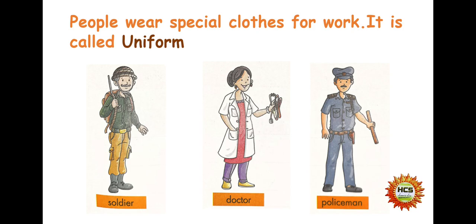Look at the uniform of a soldier. The soldier is wearing a uniform. The second picture is of a doctor. She is wearing a lab coat. So this is a uniform. In the third picture, there is a policeman. So he is wearing the uniform of police.